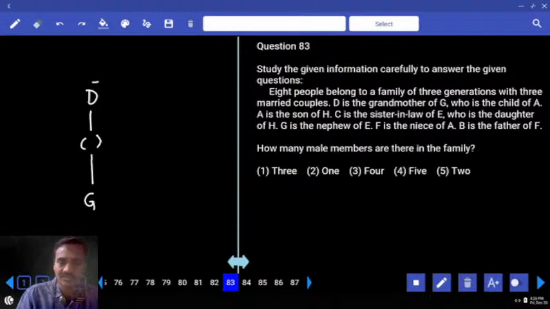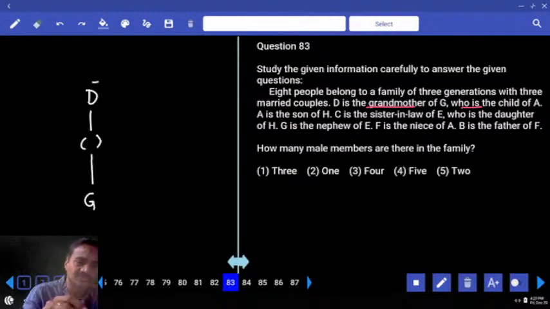And this G, D is the grandmother of G. G is the child of A. As G is the child of A, hence this A must be... How is this A related to D? A related to D: son or daughter, or son-in-law, daughter-in-law as well. How do we know A is the child of this one?